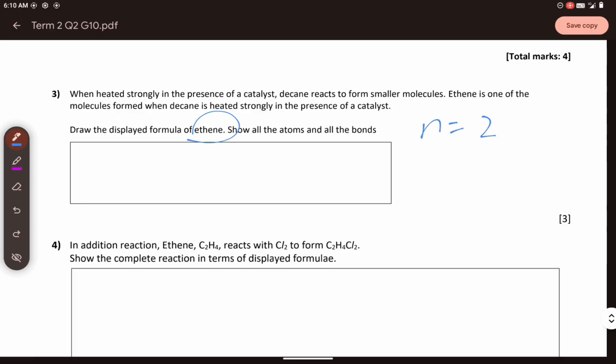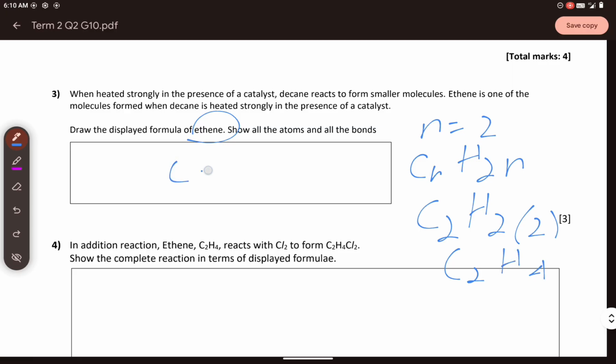That gives CnH2n, which is C2H4. That means you have a double bond here, and then two hydrogens here and two hydrogens here. This is the structural formula.